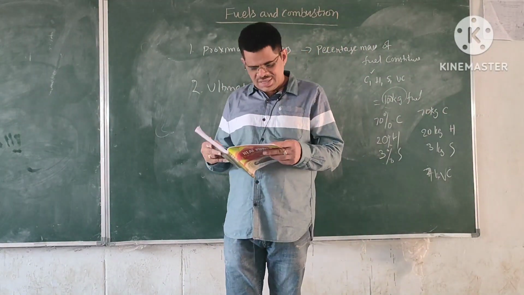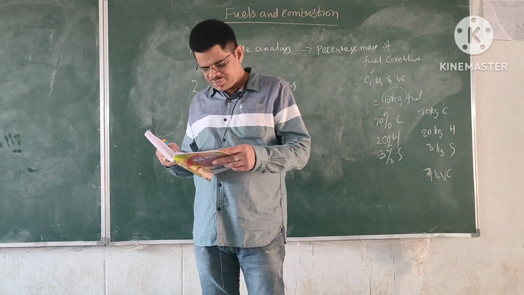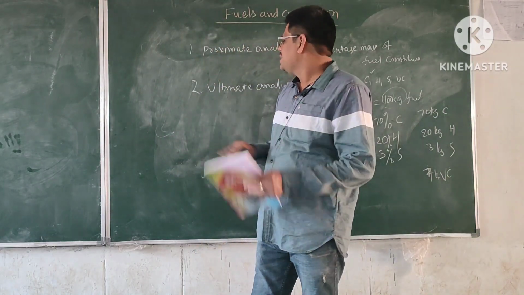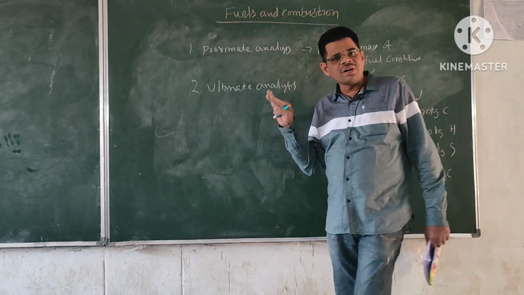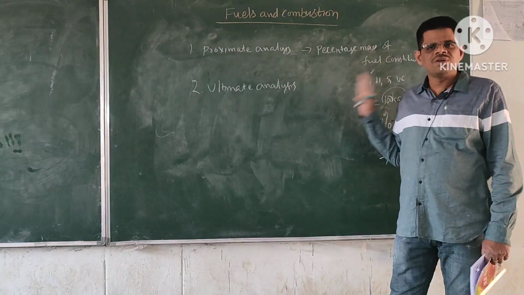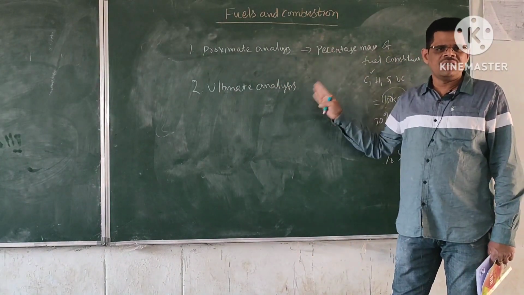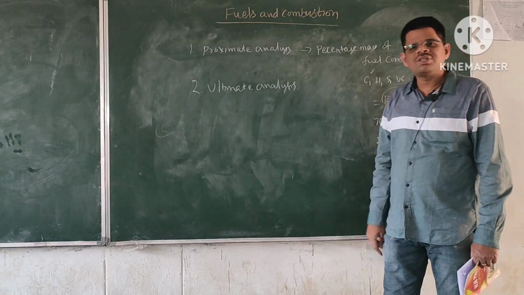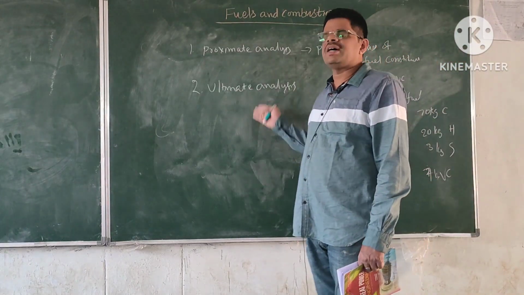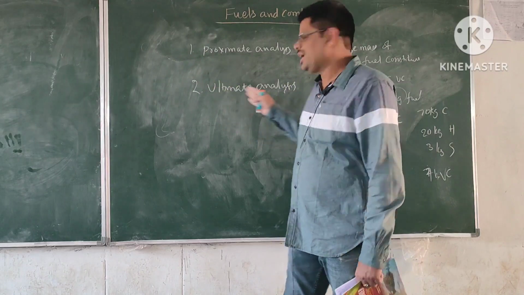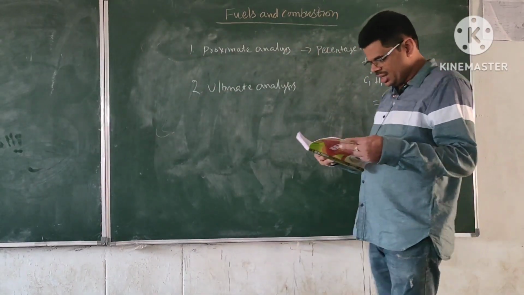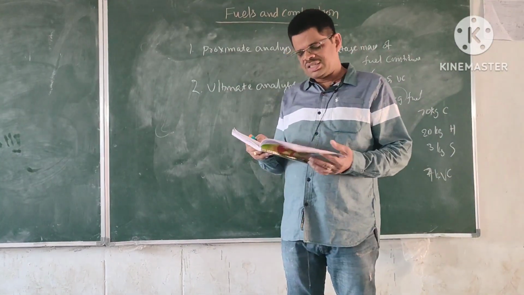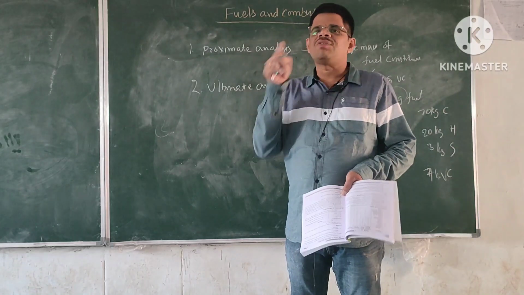And the next one is ultimate analysis. This ultimate analysis also gives us the composition of fuels, just like this one. The composition means what are the constituents of fuel, like what is the quantity of carbon, what is the quantity of hydrogen, what is the quantity of oxygen.